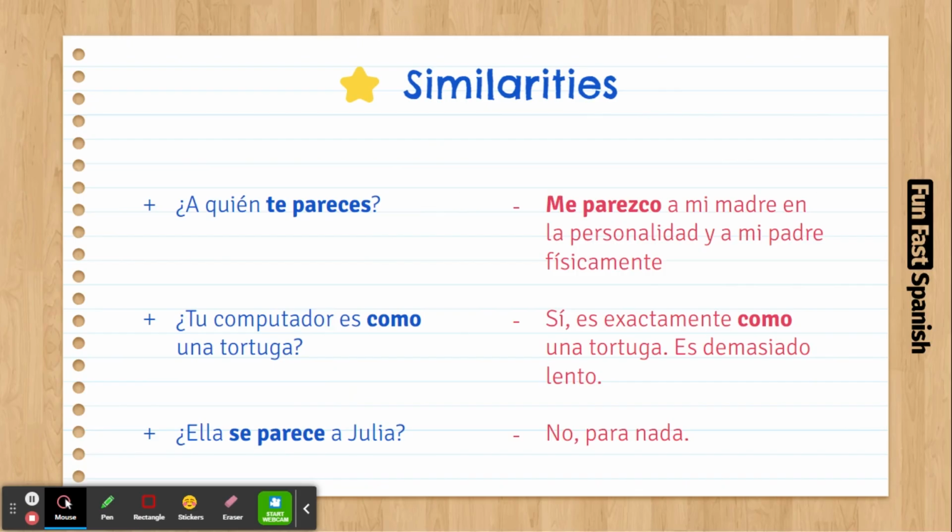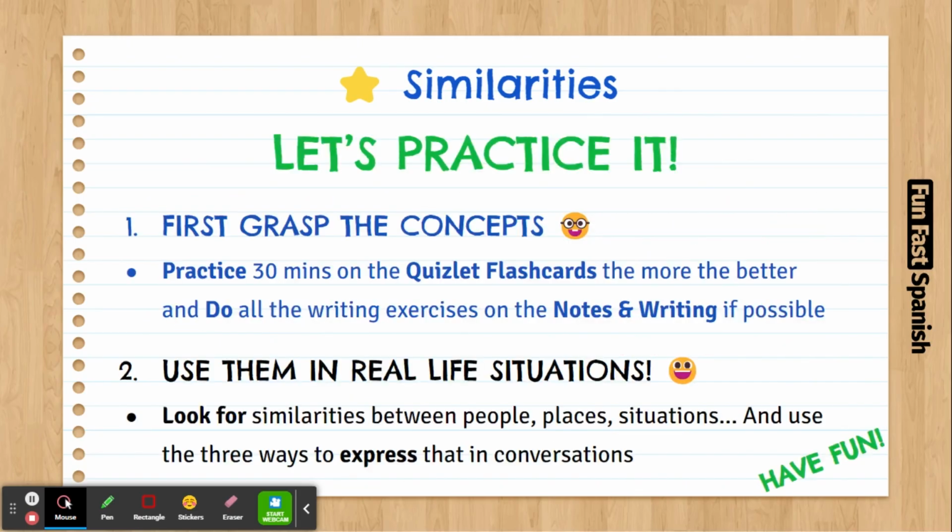And how to practice it? Well, I mean, easy. Just look for similarities. Do your quiz, the flashcards, and do your writing. And look for similarities. When you have conversations with people, just look for similarities between people, places, situations, things in general, and use the three ways that we learned before to express that. You just have to look for similarities and tell the other person about those similarities, or things in common that you found. So that will be it.